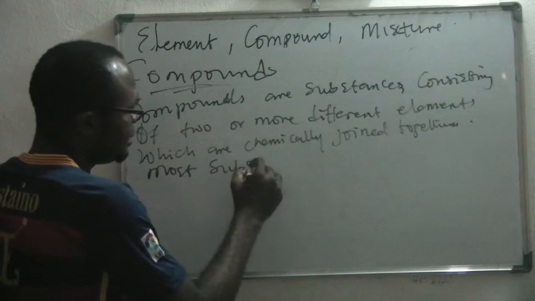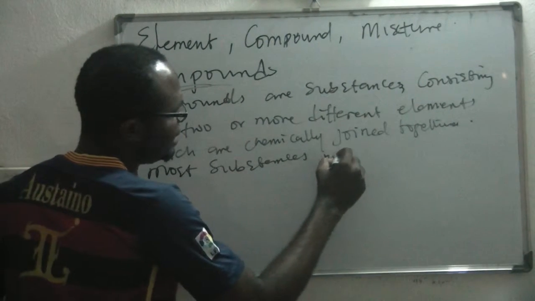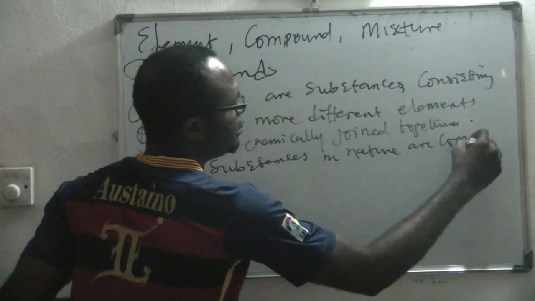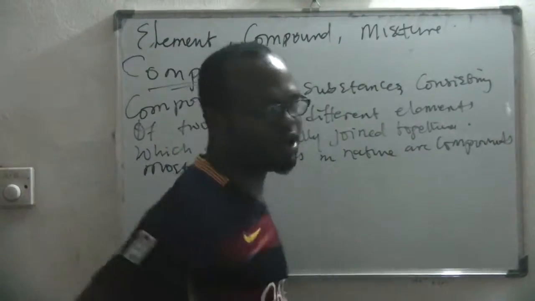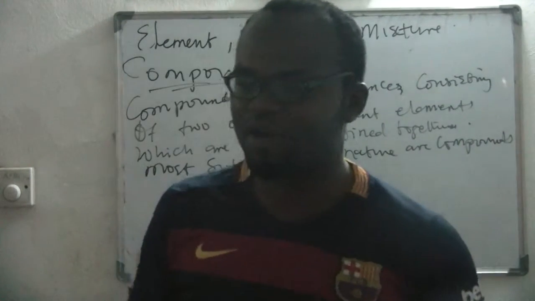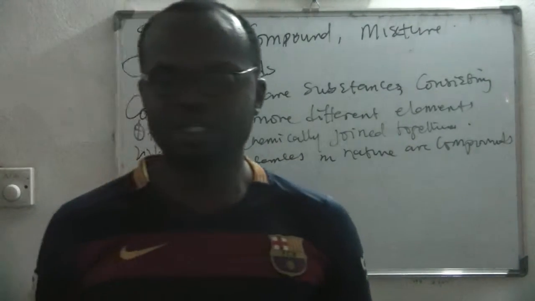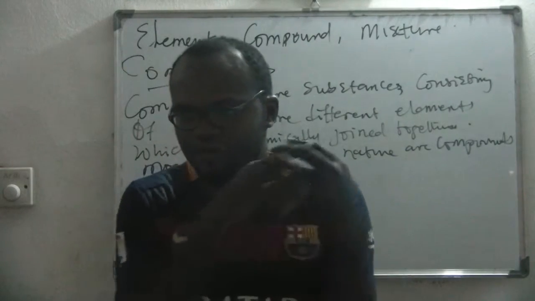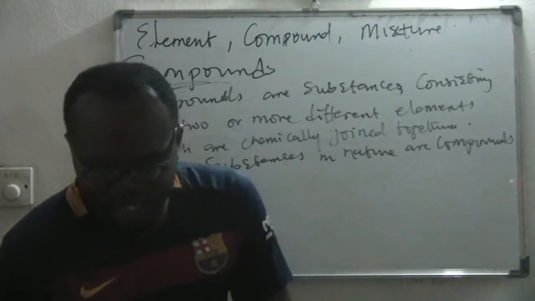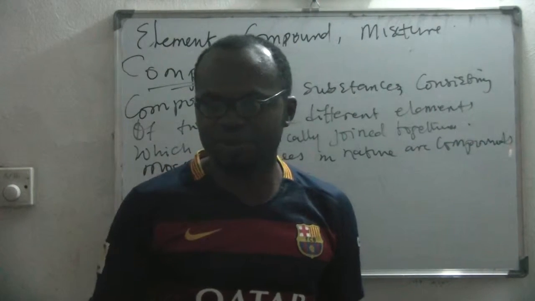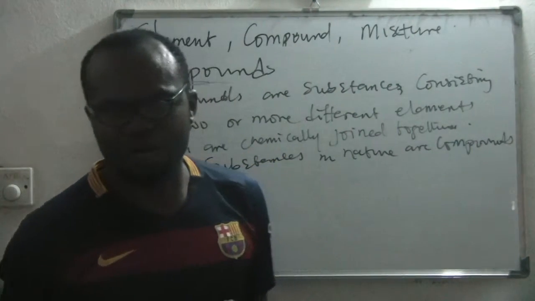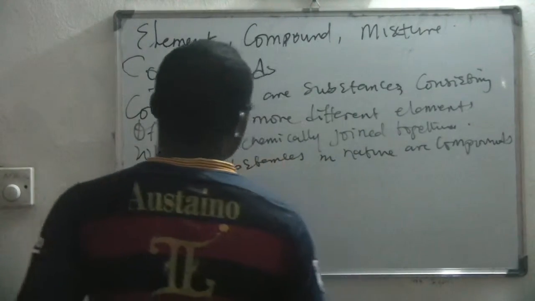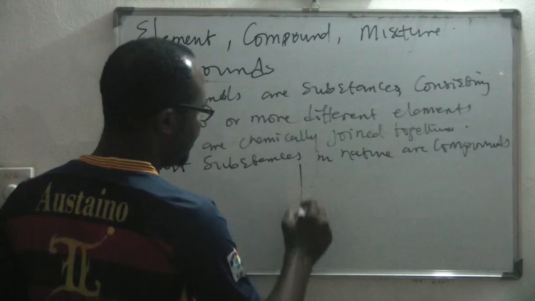Most substances in nature are compounds. All those things you see in nature, most of them are compounds. It's not easy for you to see a pure element in nature because elements tend to react together to form compounds. Most things you see, like the soil, the sand, marble, are compounds. So we are going to give examples of these substances.